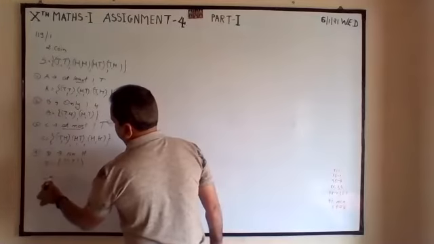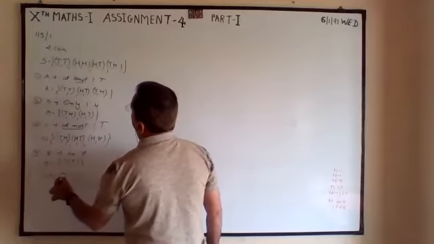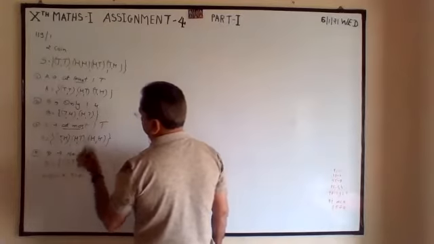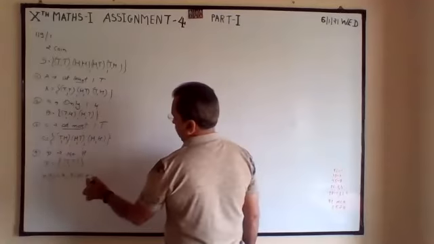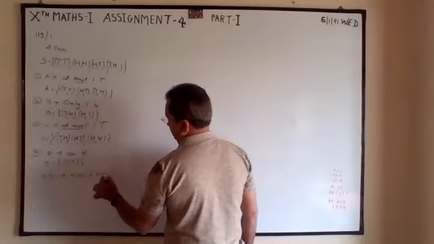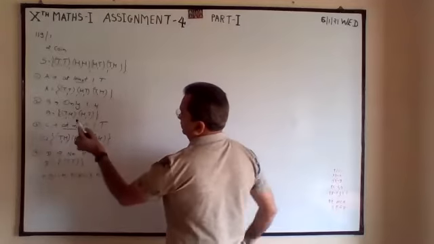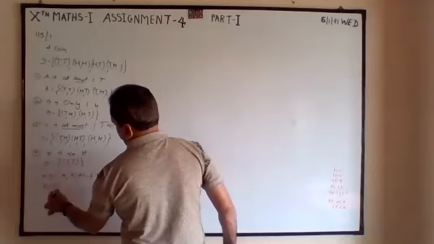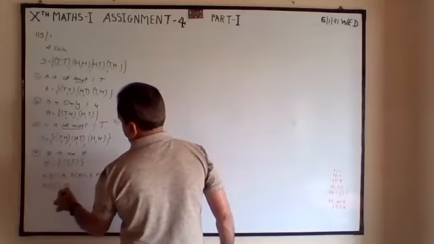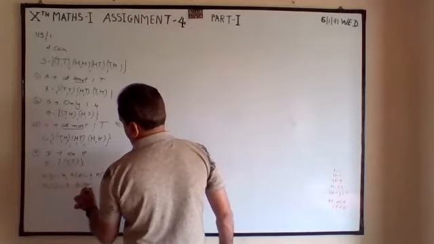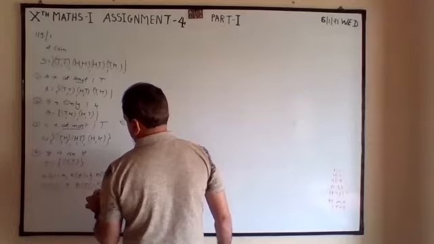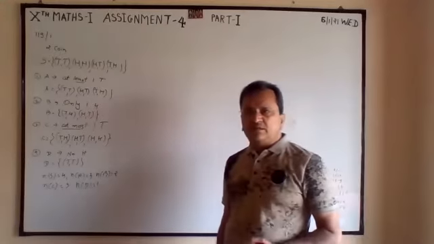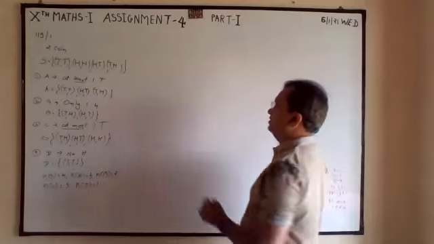So number of S, there are 4 parts. Number of A, 3 elements. Number of B, 2. Number of C, 3. Number of D, only 1. Now we have to find the individual probabilities.